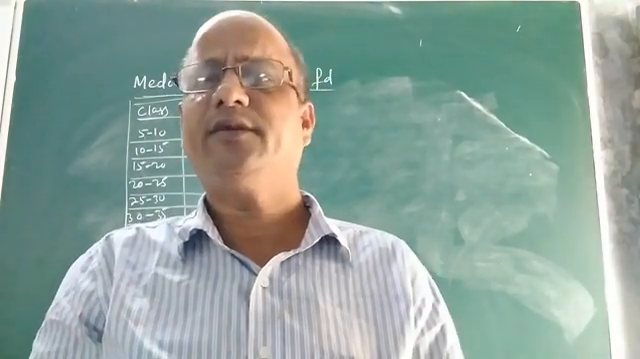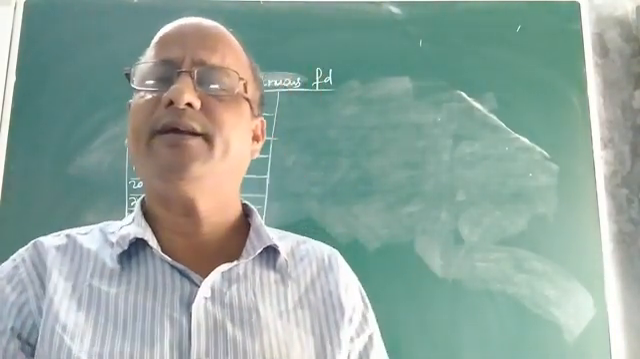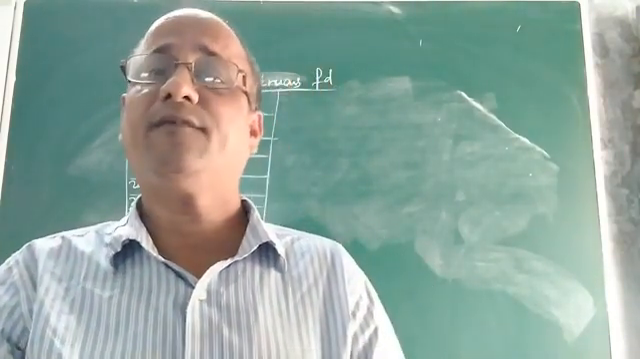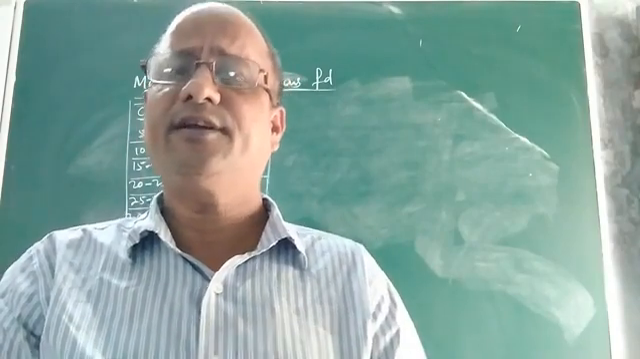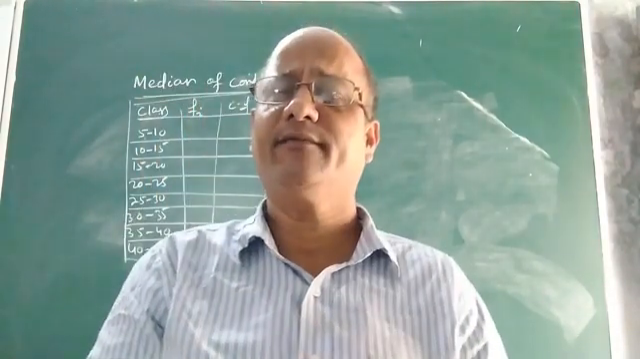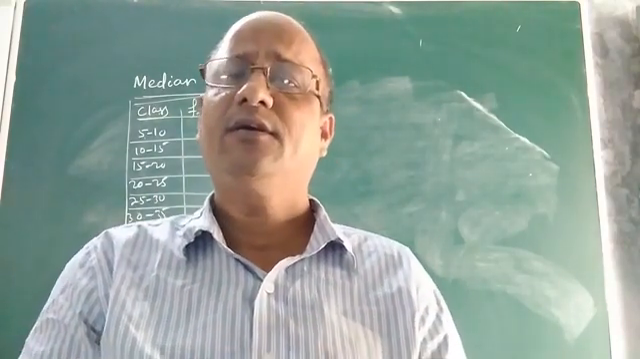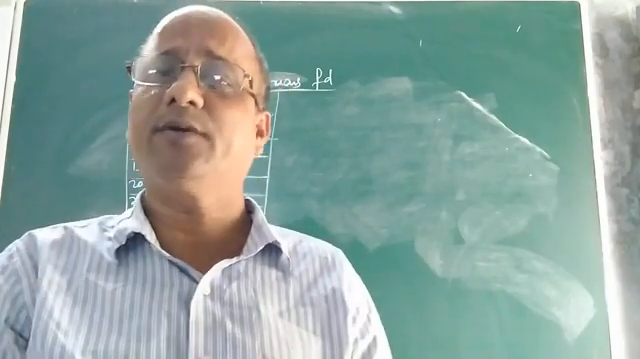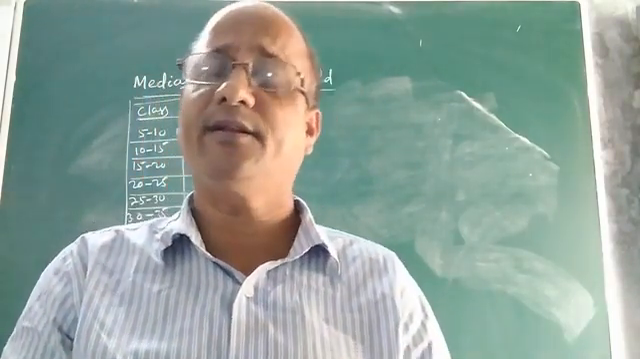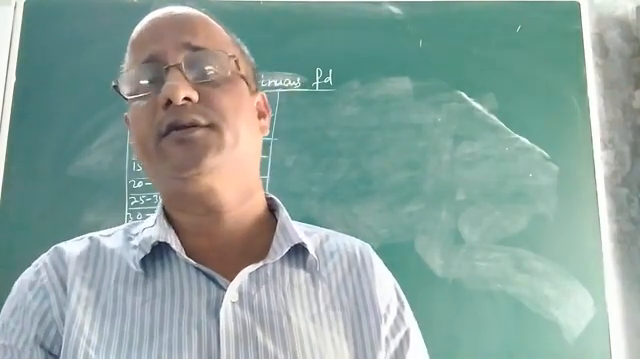Children, in the last class we discussed how to find the median. I mean, what is median and how to find the median of a discrete frequency distribution. I discussed everything in detail. What is median, which is a very important measure of central tendency. Then what is cumulative frequency? I gave you the concept of cumulative frequency. Then I explained in detail how to find the median of a discrete frequency distribution.